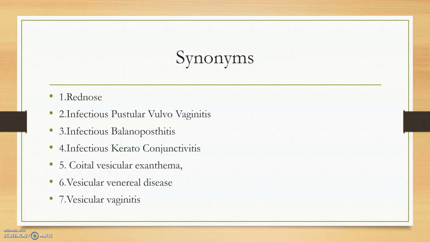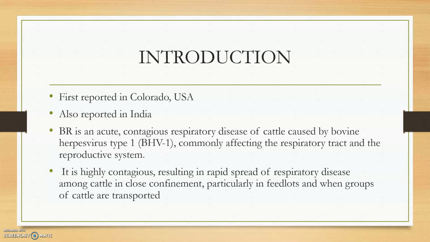The synonyms are red nose, infectious pustular vulvovaginitis, that is IPVV, infectious balanoposthitis in males, infectious keratoconjunctivitis in both male and female, coital vesicular exanthema, vesicular venereal disease, vesicular vaginitis. That's actually, the vesicular vaginitis is in female, sorry. So the introductory part: first reported in Colorado, USA, also reported in India. Actually, it is caused by a herpes virus.